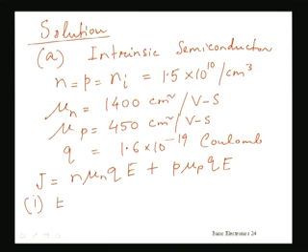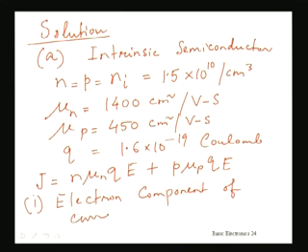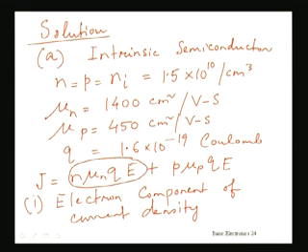Now, when you find out the electron component of current density, this first part will be the electron component of current density. You just put down the values, and you know that electron concentration is nothing but intrinsic concentration. So it will be Ni mu N Q into E.